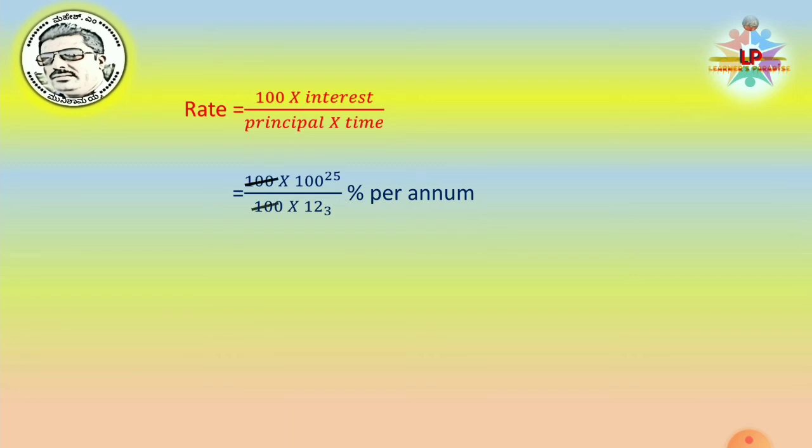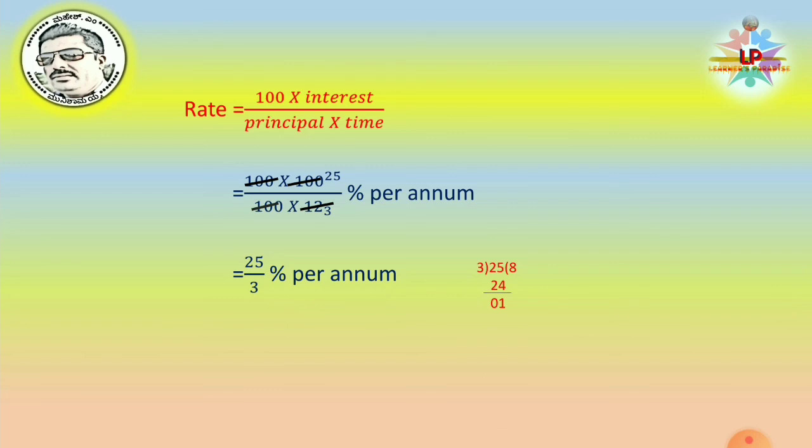100 gets cancelled. Now we have 100 divided by 12 here. That is 100 divided by 12, we can divide by 4. 4 twenty-fives are 100, 4 threes are 12. So now we are left with 25 by 3% per annum. Now this 25 by 3, if we divide or simplify, we will get, see here, 25 divided by 3, 3 eights are 24, the remainder is 1.